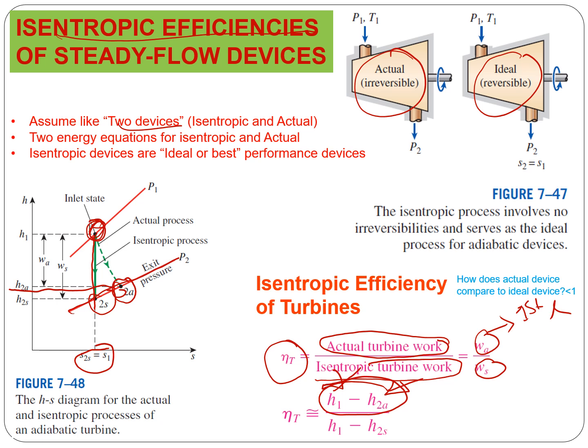And then for S2S, the connecting link is S1 equals S2. So you know S2, and if you know some pressure or temperature, you can find out also S2S. And if you know pressure and temperature at 2A, you can also find out S2A, and as a result you can find out the isentropic efficiency.